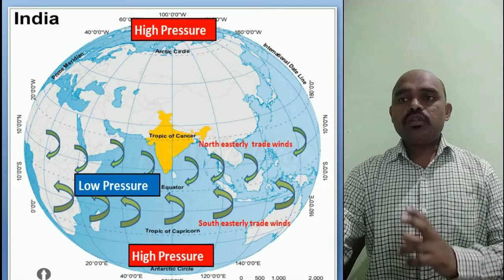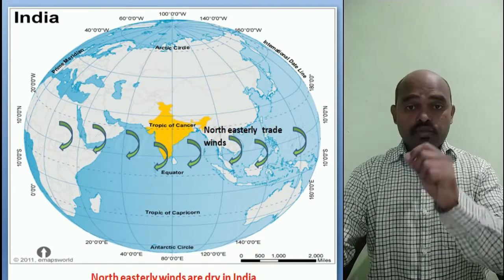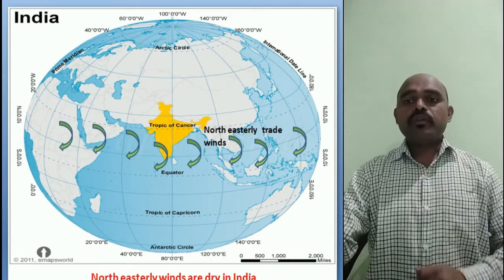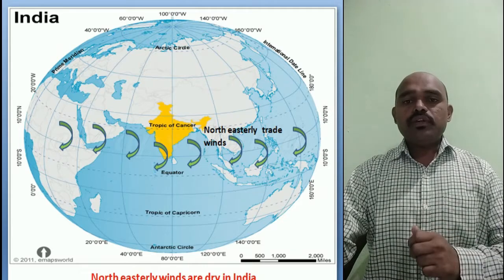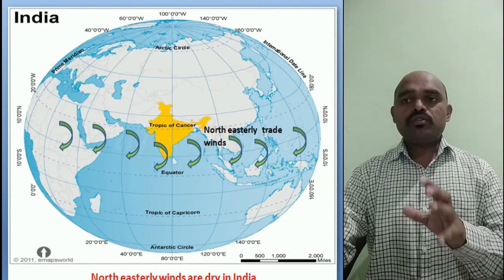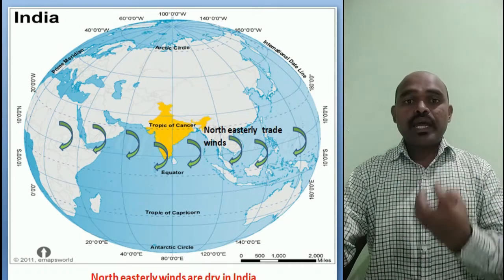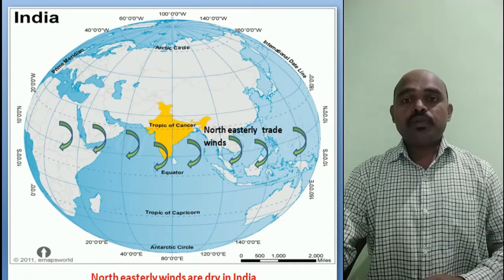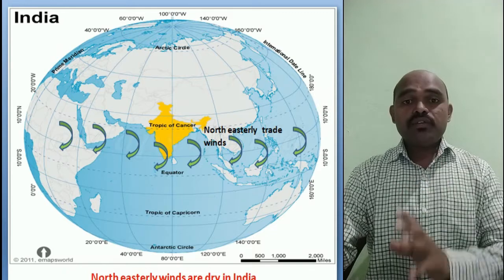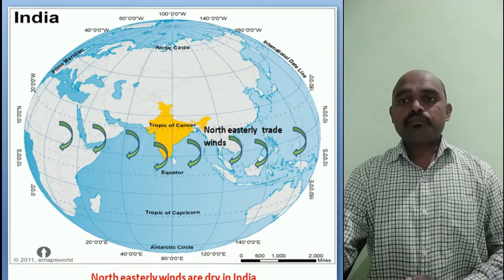So here, see, northeasterly trade winds. Our India lies in the northeasterly trade winds. You have to keep this in mind. Northeasterly winds are dry in India, because they come from the land side only. That is why we find them dry. So they do not carry rain, and they do not bring rain in our India.